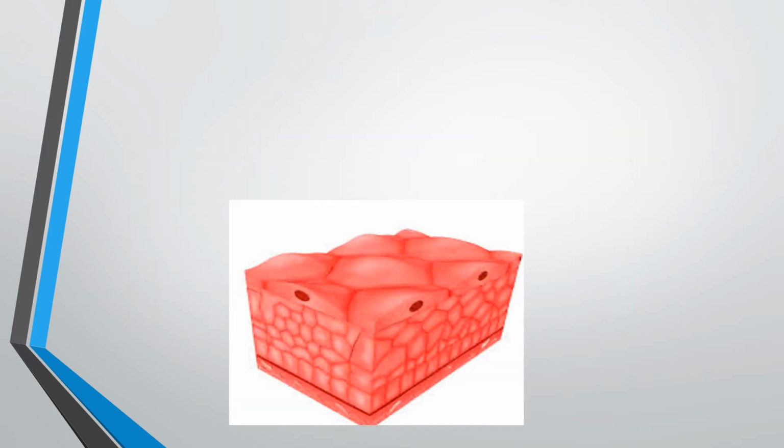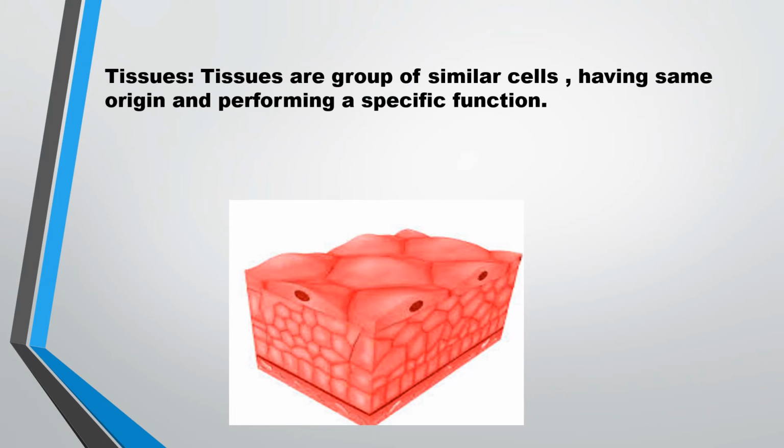Now in this slide, we will learn about tissues. Here is the definition of tissues. Tissues are groups of similar cells.